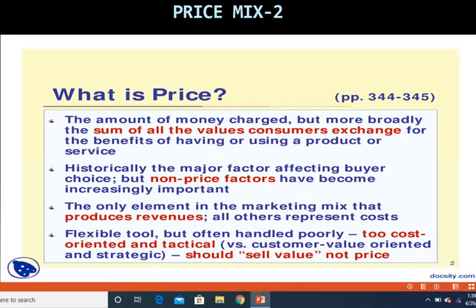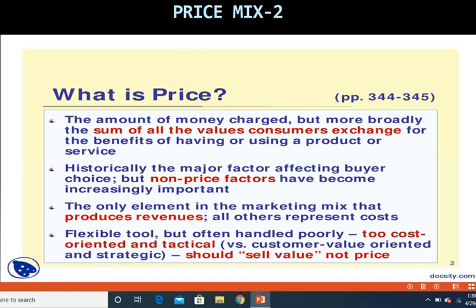Now let's understand price in a better fashion. It is the amount of money charged, but beyond that, it is the sum of all values that the consumers exchange for the benefits of having or using a product or service. So it is the amount of money charged by the company, and in return, the customer gets a sum or a combination of all values in that exchange. When they part with the money, they get some value added benefit.